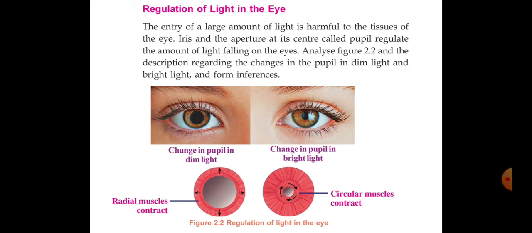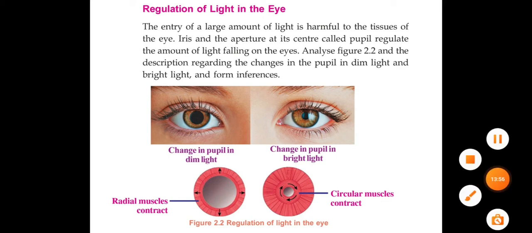into the eye. When the size of the pupil decreases, what is happening? Less light only can enter. In the other case, the size is increasing, so more light can enter. So in dim light, more light enters. In bright light, less light only can enter. So that much only you have to study related to this.